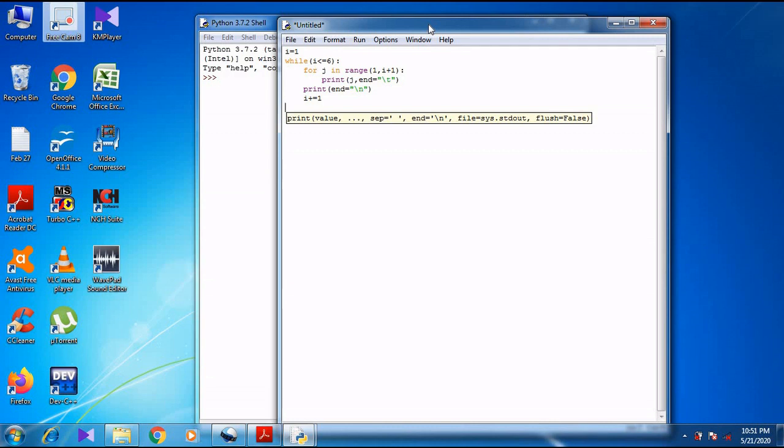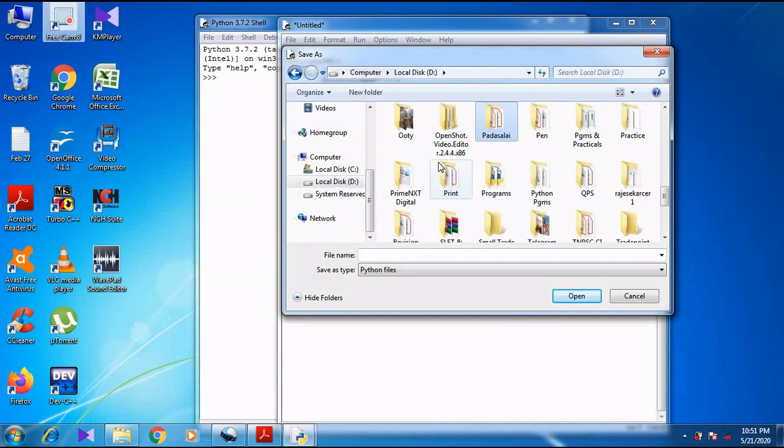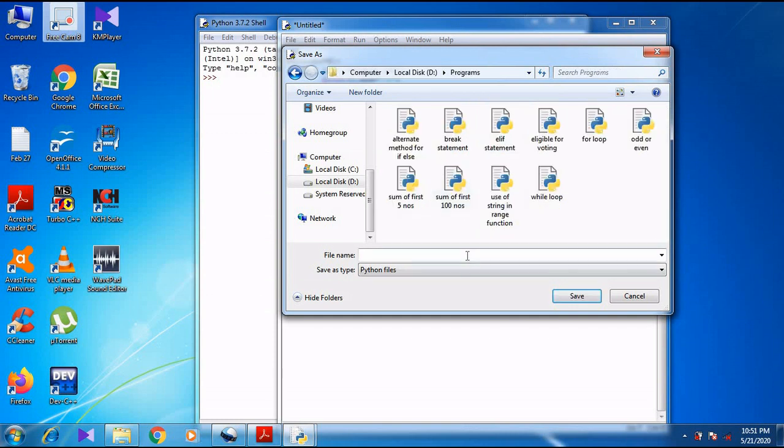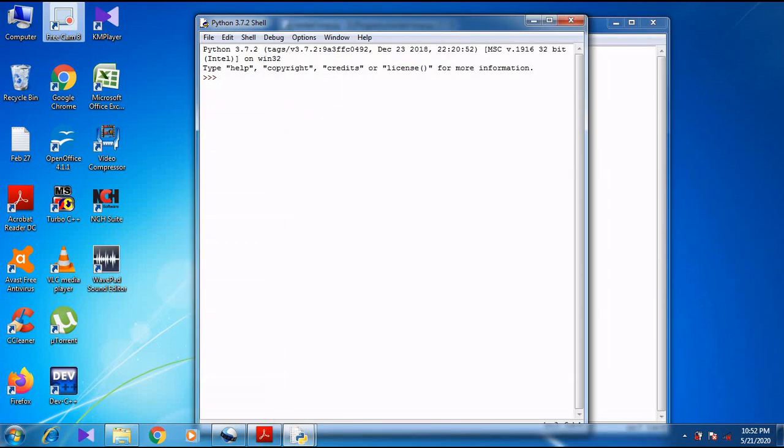So now you want to save the program, Control plus S. We want to select the folder, then name it nested loop, and press the enter key. Then when I press F5, you can see 1, 1, 2, 1, 2, 3, 1, 2, 3, 4, 1, 2, 3, 4, 5, and then 1, 2, 3, 4, 5, 6.